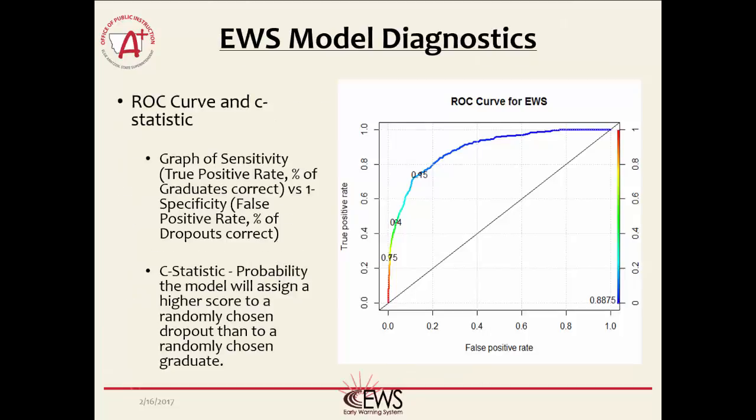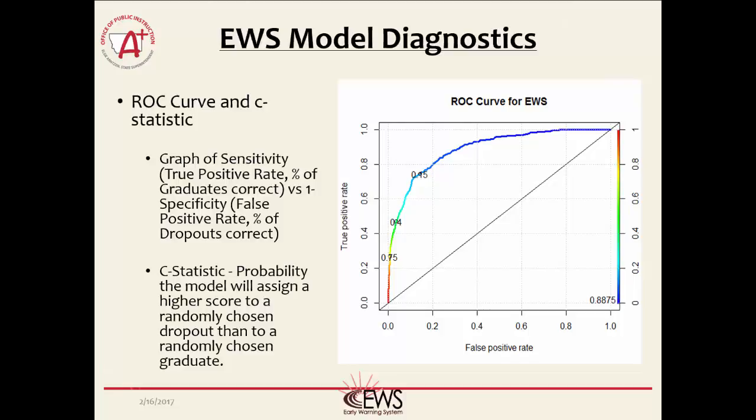A ROC curve is another way of evaluating a logistic regression model. The description of what is being graphed by a ROC curve is rather complicated, but basically every point along the line is measuring the confusion matrix in the past two slides for different cutoff values for identifying students as at risk. The locations of the cutoff values for 0.75, 0.4, and 0.15 are shown on the graph.